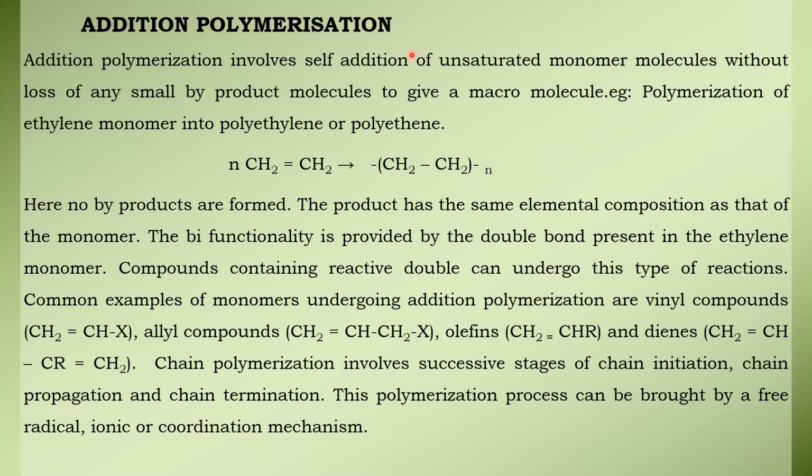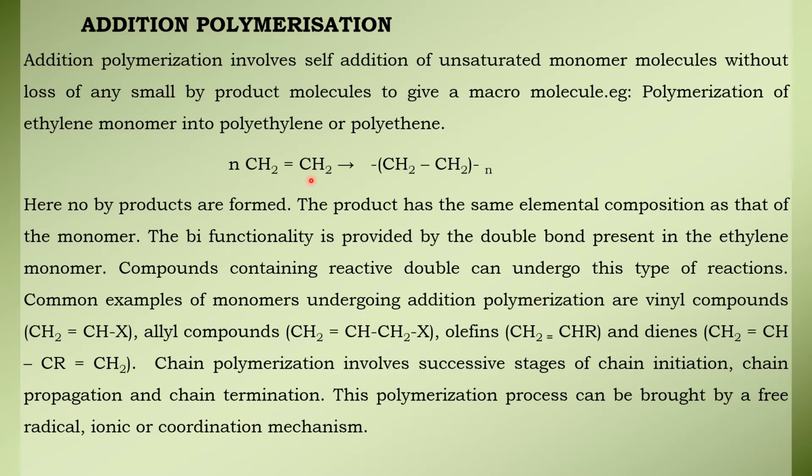A very good example of addition polymerization is the polymerization of the ethylene monomer into polyethylene, or as we call it, polythene. Here n number of ethylene molecules combine together to form polyethylene. No byproducts are removed, so the product has the same elemental composition as that of the monomer. The bifunctionality is provided by the double bond present in ethylene. So compounds containing reactive double bonds can undergo this type of reaction.